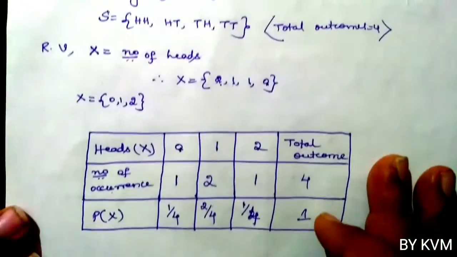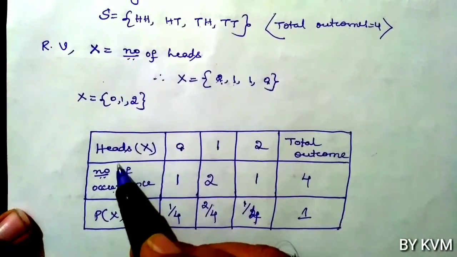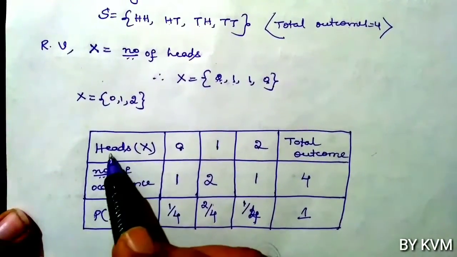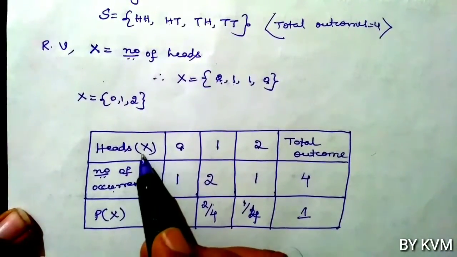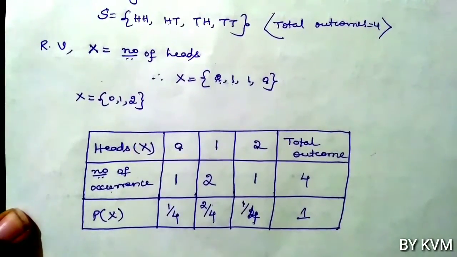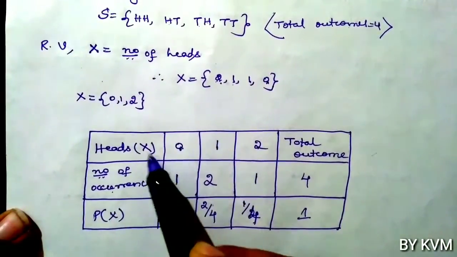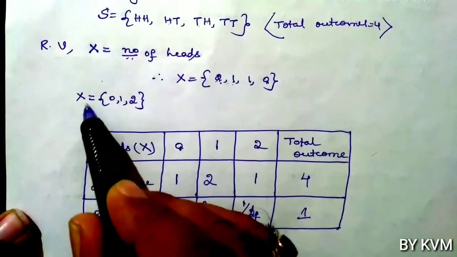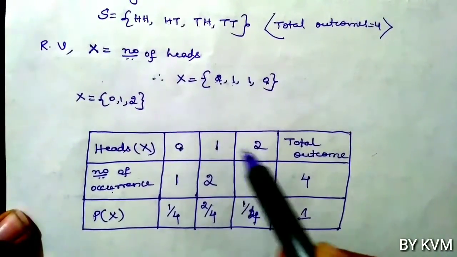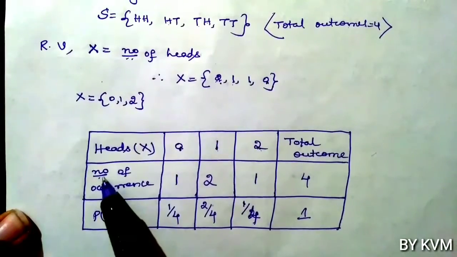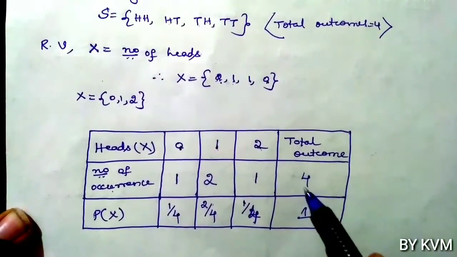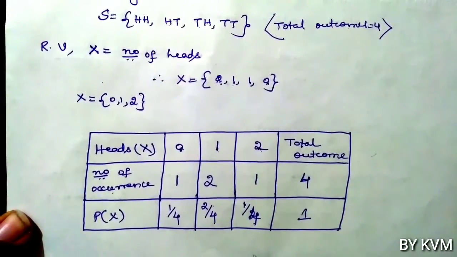Now let us construct this table. The first row is the number of heads, that is the random variable X. X takes the values 0, 1 and 2. Total outcomes is 4.